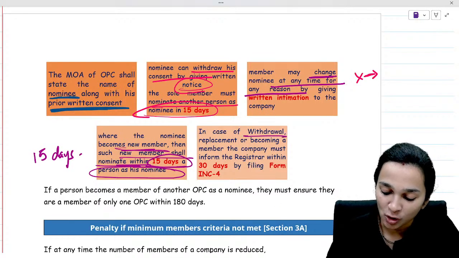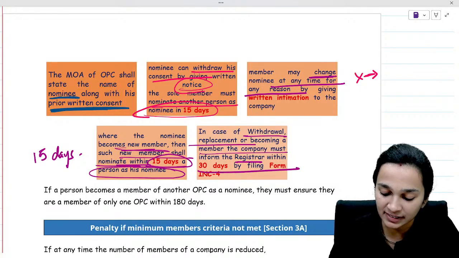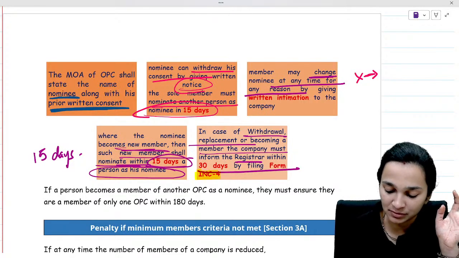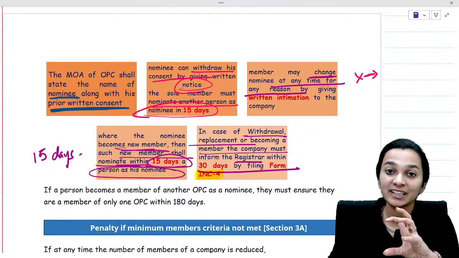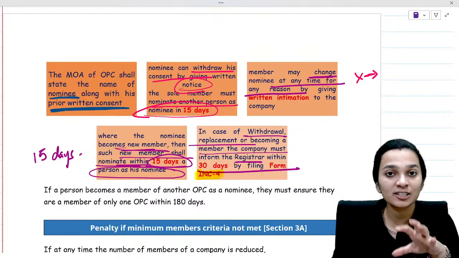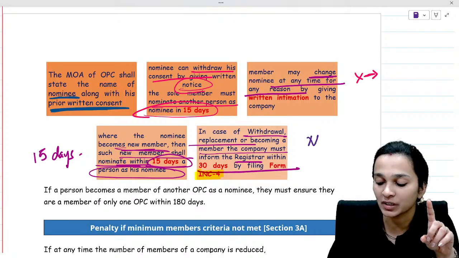And in case of withdrawal or replacement or becoming a member of the company, it must inform the registrar within 30 days by filing which form? By filing INC 4. So very simple concept about one person company and nomination clause. Now the memorandum of association has 6 clauses generally. However, in case of a one person company, it has one nomination clause as well.